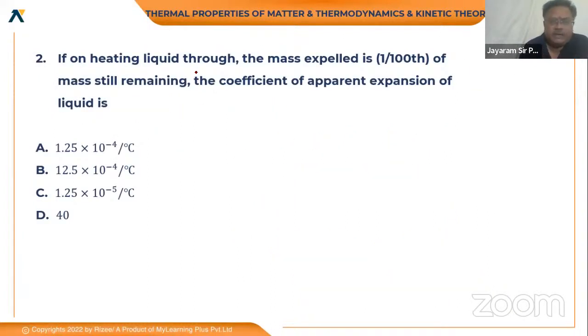Next, on heating the liquid, the mass expelled is 1/10th of the mass still remaining, 1/100th of the mass remaining; find the coefficient of apparent expansion. The problem with this question is that it concerns a concept which has been deleted from the syllabus: the determination of the coefficient of apparent expansion by the specific gravity bottle method.